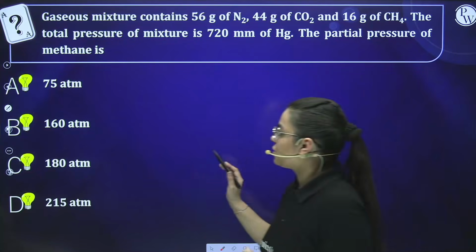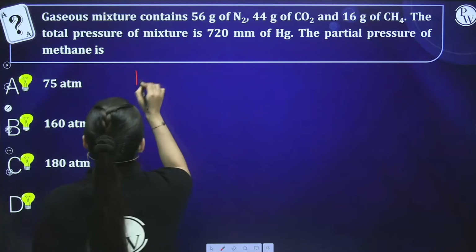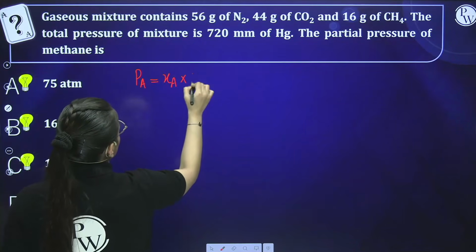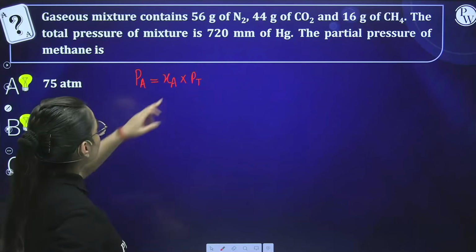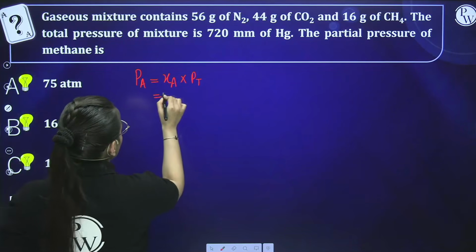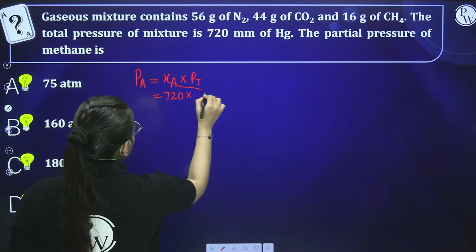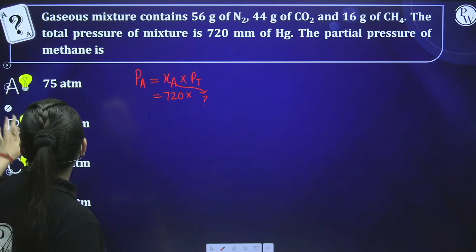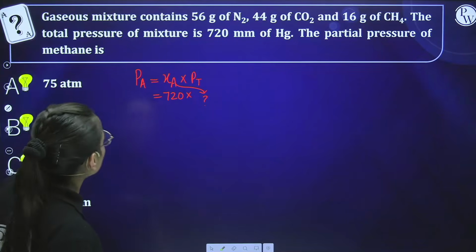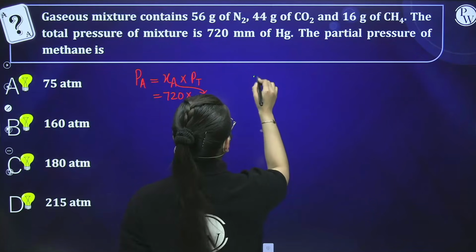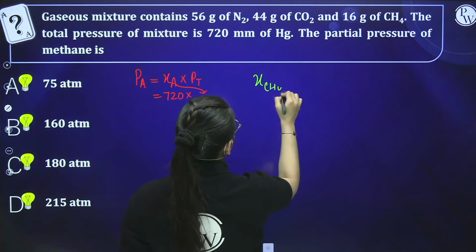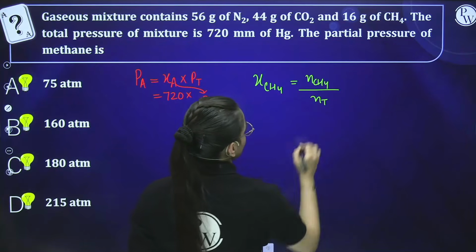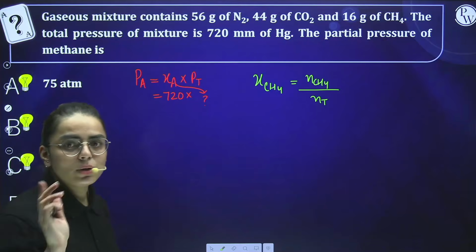Now students, what we need to do is, we know that the partial pressure of any substance is equals to the mole fraction of the substance into the total pressure. So total pressure is given to you, that is 720. You need to multiply it with the mole fraction. We need to calculate mole fraction first of all. To calculate mole fraction of methane, we need to calculate the number of moles of methane divided by total number of moles. Now for total number of moles, we need to calculate all the moles.